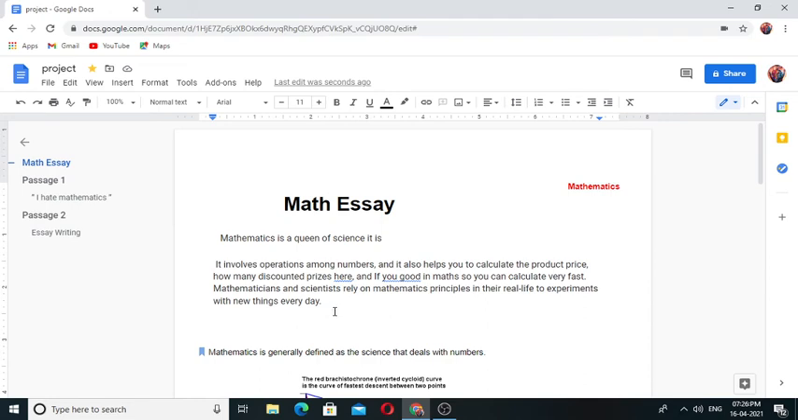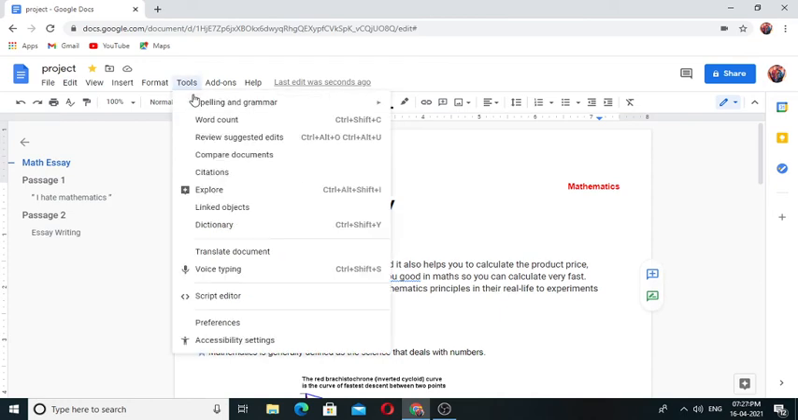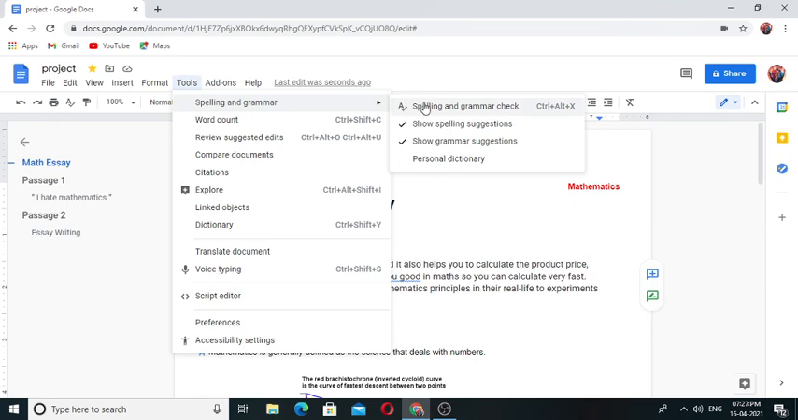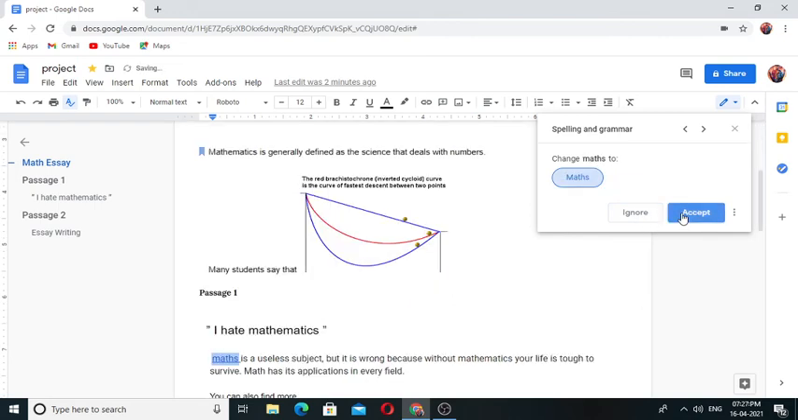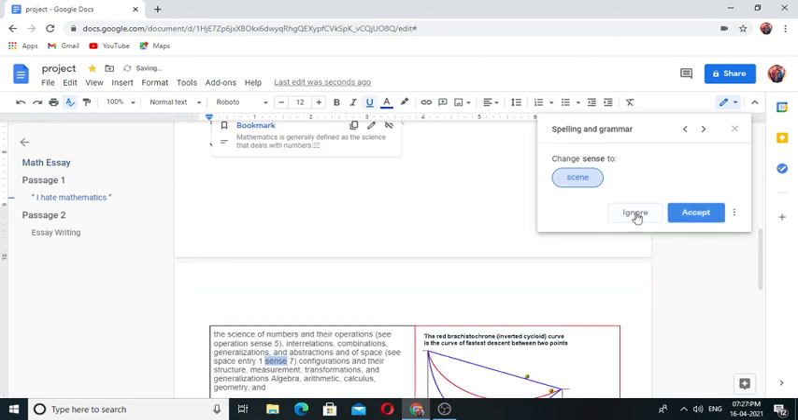You can check a grammar too. For that, select this, and in the tool menu you can see spelling and grammar check. Here the suggestion is having, if you want to ignore you can ignore, or you can accept. If you accept, it will automatically change it. If you want to ignore, it will ignore.